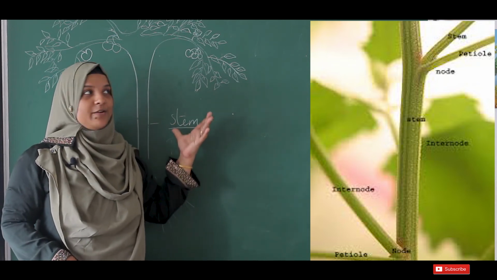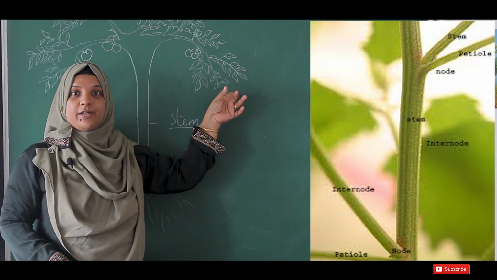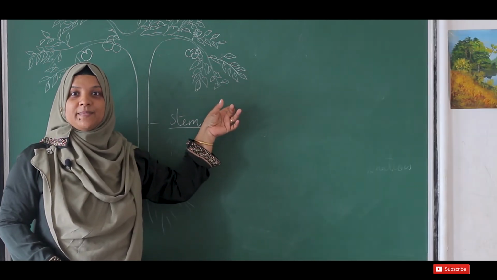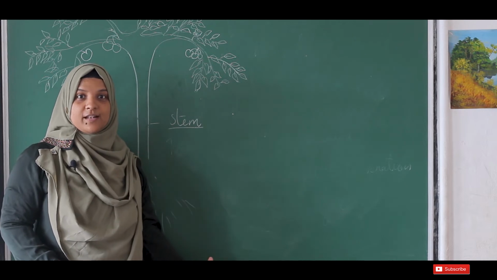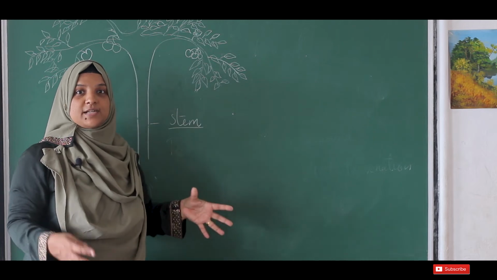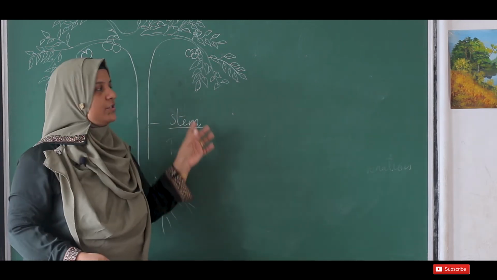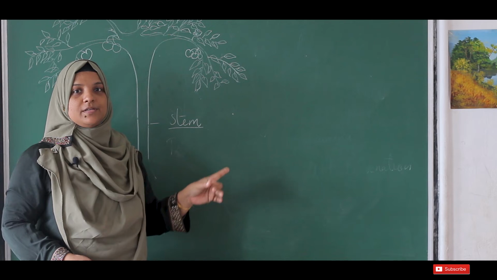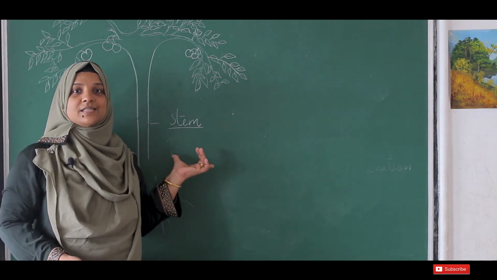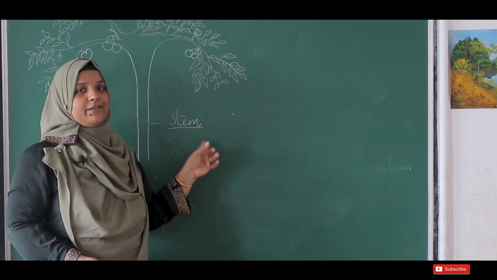Not only that, we said for making food it needs water. How does the water reach the leaf? The water from the soil is transported through the stem, or the stem conducts water into the leaf. Not only water, minerals are also conducted by the stem to the leaf.